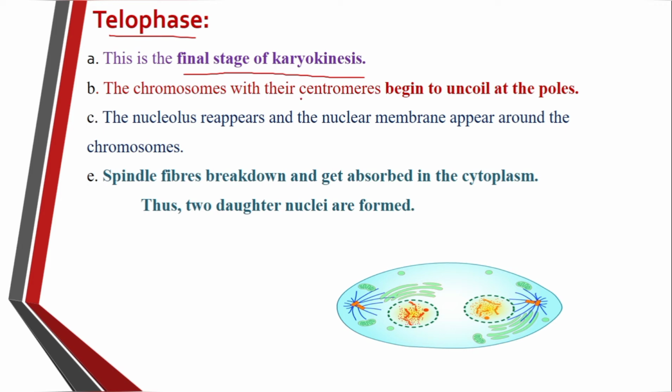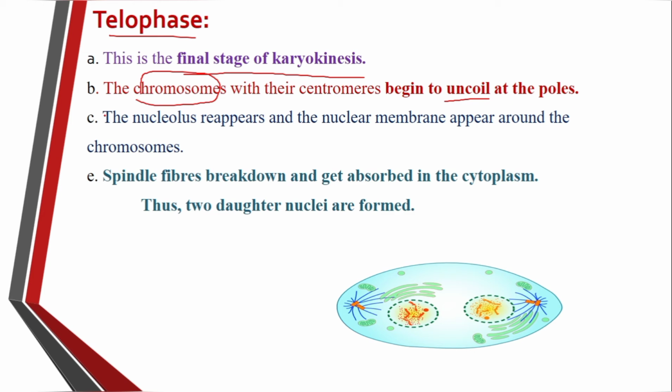In the chromosomes there is the presence of the centromere. The chromosomes undergo uncoiling. What did we see in the prophase? The chromatin material undergoes the coiling process, coiling and supercoiling, so there is a formation of the chromosomes. But in the telophase, the chromosomes will uncoil again and chromatin material will form at each of the pole.